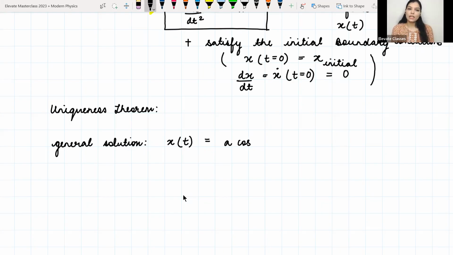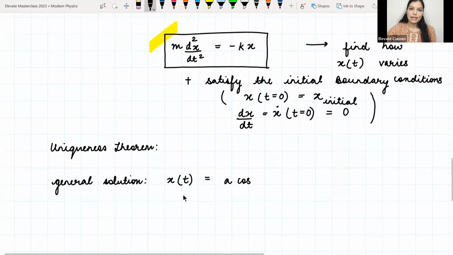So uniqueness theorem means this: suppose I guess some solution which has 2 arbitrary constants, and then I plug that solution into this equation, and it satisfies this equation. So my first condition is satisfied. Now I also check what happens with the initial boundary conditions. My guess solution at time 0 should go to the initial x, not to infinity, and you know there can be multiple functions which might satisfy this equation.